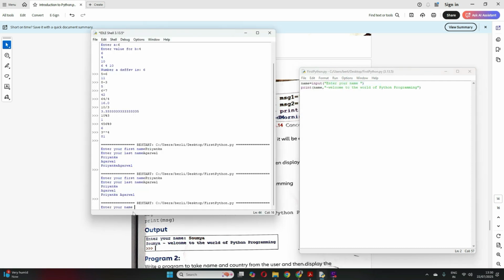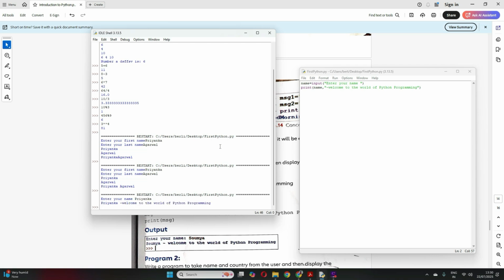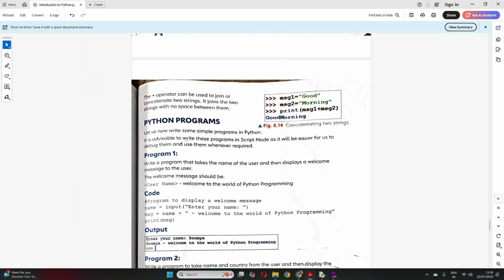So enter your name, it has asked me, right? So I write Priyanka. So see, it has written Priyanka, welcome to the world of Python programming. So how? It has first printed the variable, then I gave a comma. Then within double quotes, whatever you write, it will come as it is on your screen. Correct? So here it showed. Is it clear?